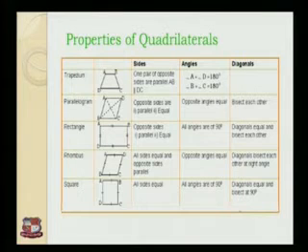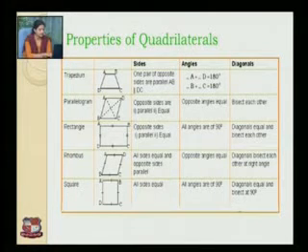Second is parallelogram. In a parallelogram, opposite sides are parallel and equal, and opposite angles are also equal. Diagonals bisect each other. Third is rectangle. In a rectangle, opposite sides are parallel and equal. All angles are of 90 degrees, and diagonals are equal in length and bisect each other.